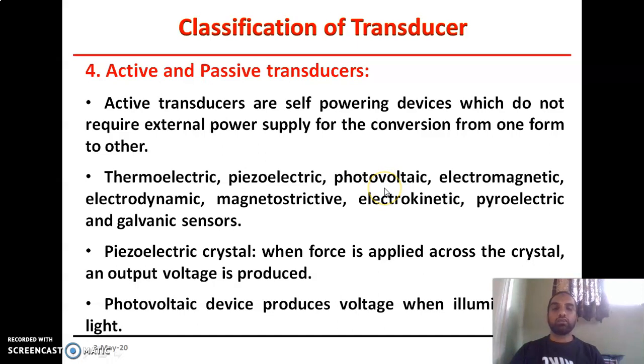In photovoltaic, the light is incident on it, and due to this we get a direct voltage without connecting any external source. There are a number of examples: thermoelectric, piezoelectric, photovoltaic, electromagnetic, electrodynamic, then magnetostrictive, electrokinetic, pyroelectric, and galvanic sensors. These are examples of active transducers which do not require any kind of external power supply. They are self-powering devices, so they are known as active type transducers.